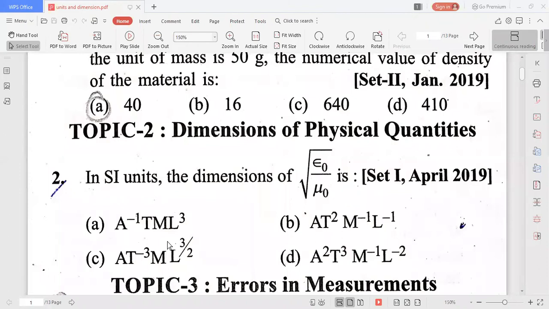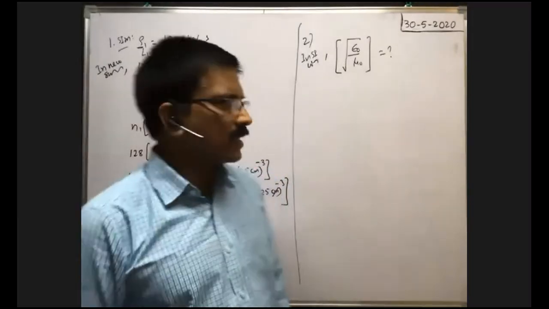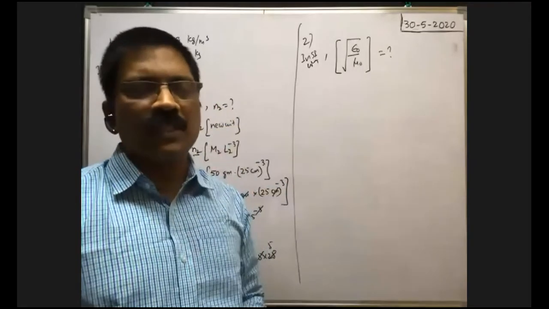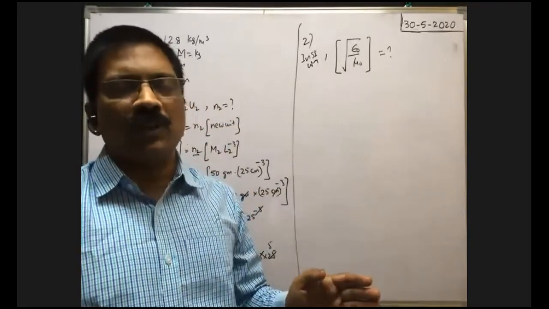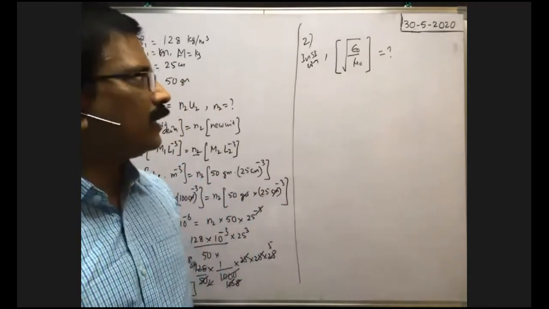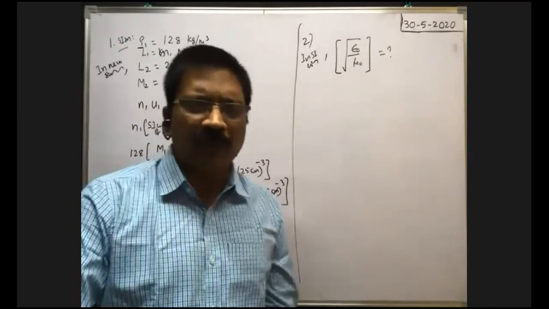Okay, the dimension formula of current is capital A, time is T, mass is M, length is L. So in terms of these, we have to write the dimensions of root epsilon naught by mu naught. Just now I said, you see the board, in units and dimensions, they asked the dimension formulas for most of the physical quantities in second year. That's why we need to know how we can write them. Of course, we need not prepare for all of them.